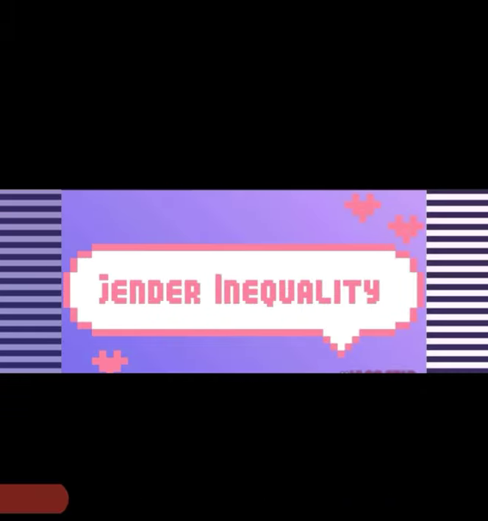Next, we will study about three main discriminations. First, gender inequality. What is it, children? It means that men and women are treated differently. In the beginning, I told already about it. For a long time in our societies, boys have been given privileges than girls. Males were considered superior than females.